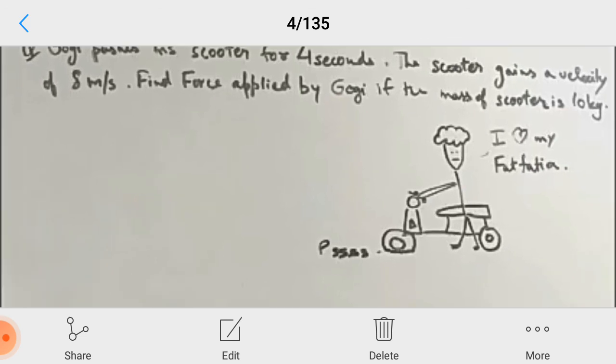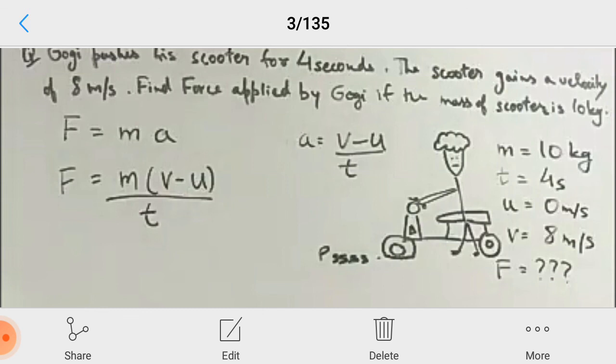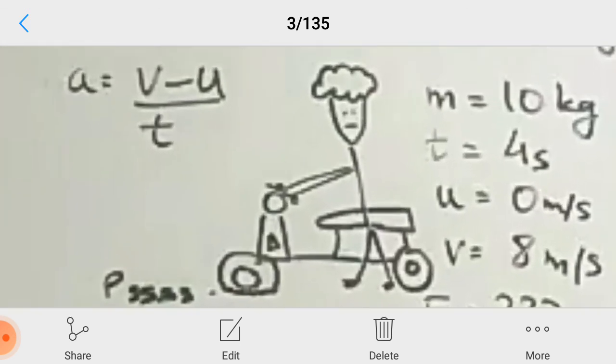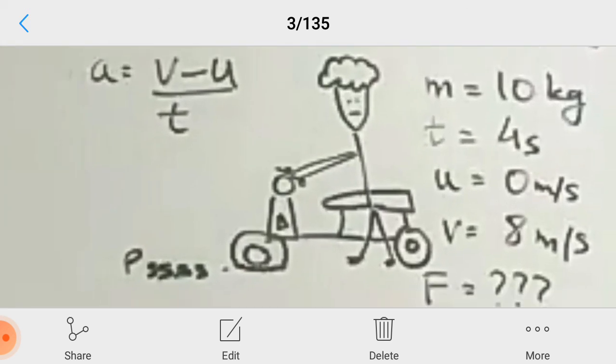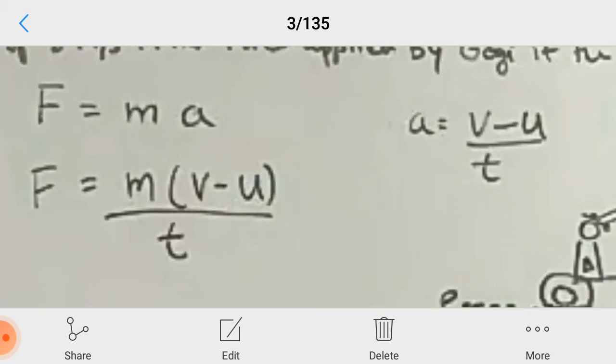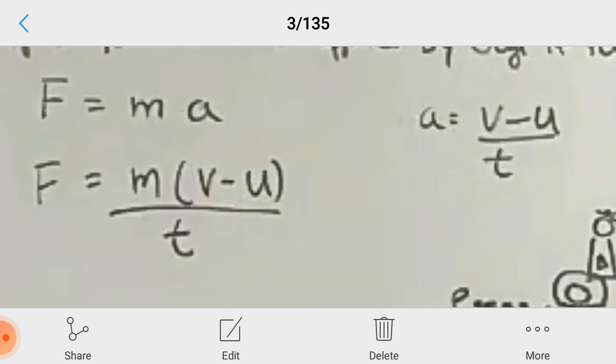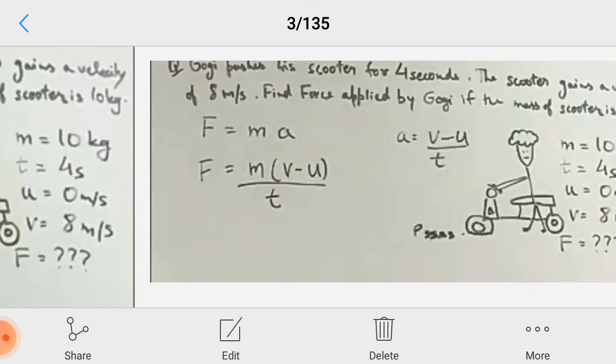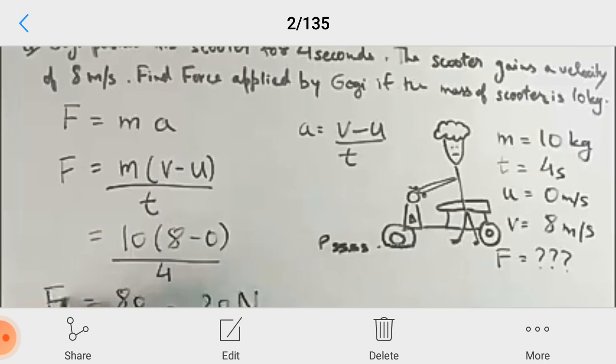So what information do we get from here? From the question we have mass equal to 10 kg, time 4 seconds, initial velocity: earlier it is at rest, so u is 0 meter per second, and final velocity 8 meter per second. And F, you see the question mark, that F we have to calculate. So the formula is F equals ma. Simply write the formula, then put in the values we get from the question.